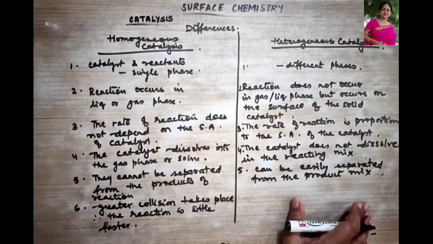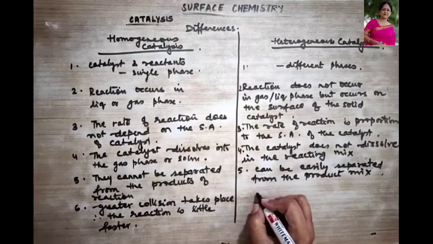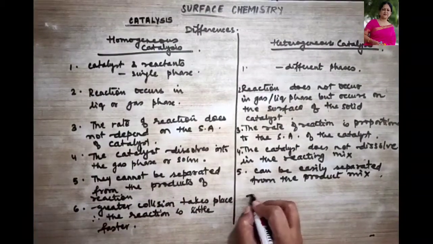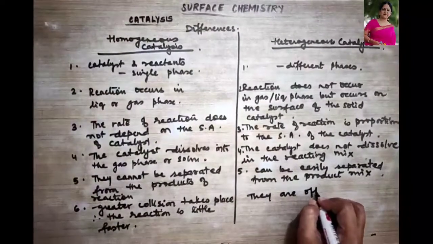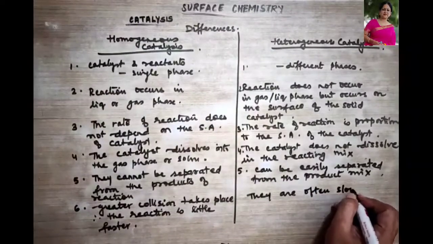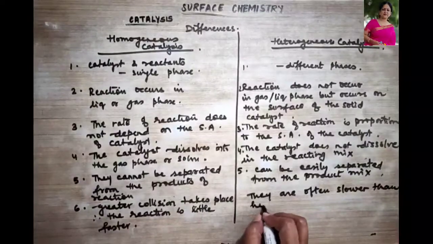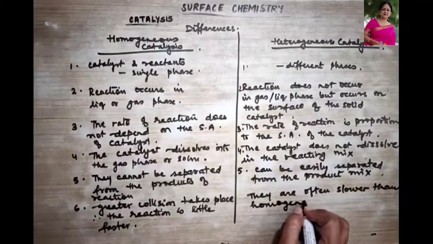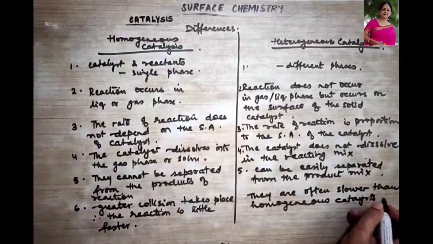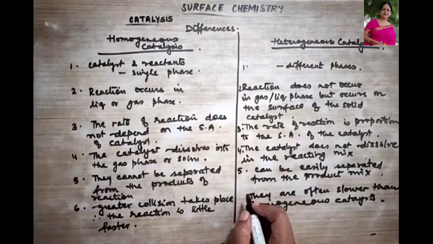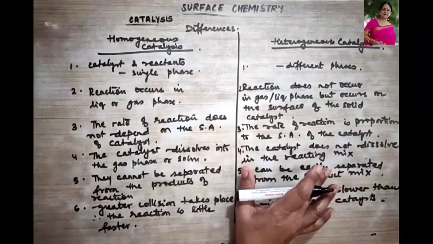They are often slower than the homogeneous catalysts. So these were some of the points of difference between homogeneous and heterogeneous catalysts.